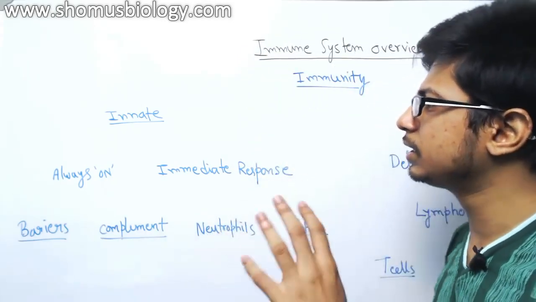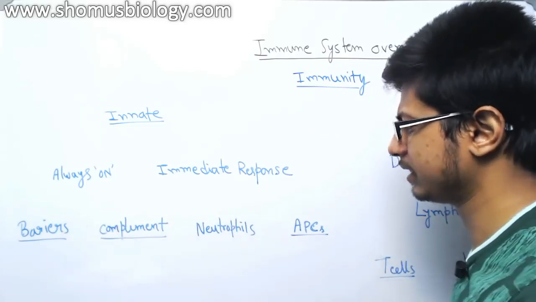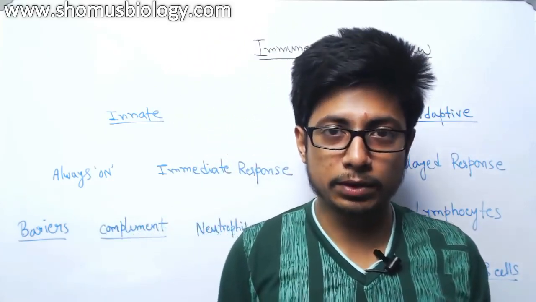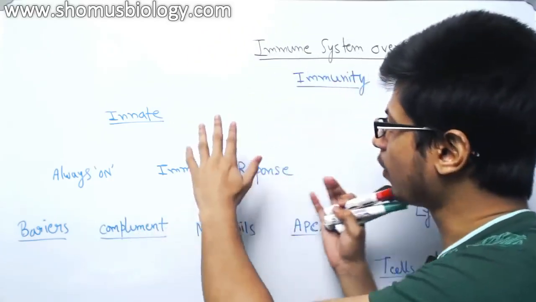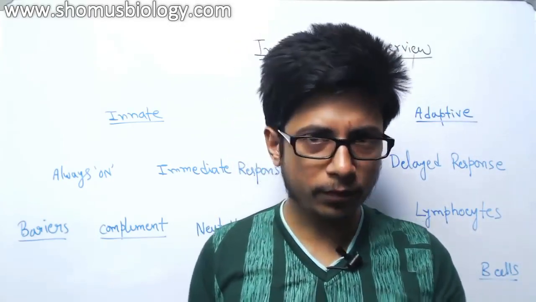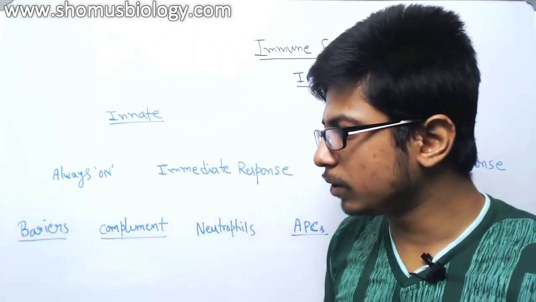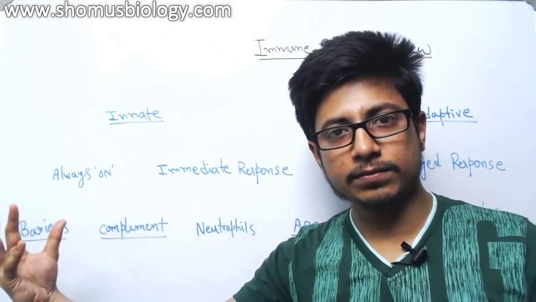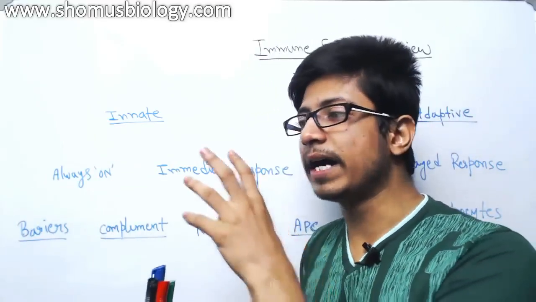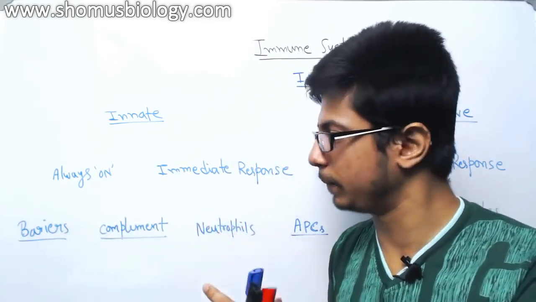Now in the immune system you see a lot of terms like innate, adaptive, barriers, complement, neutrophil, so many cell names and so on. It might seem confusing, but in a moment we are going to link all those things together to make you realize what we are actually talking about. For now, I want to give you a very simple analogy. Some invaders try to infect us and make us sick, and we try to fight against those invaders. That is the simplified way of thinking of immunity.